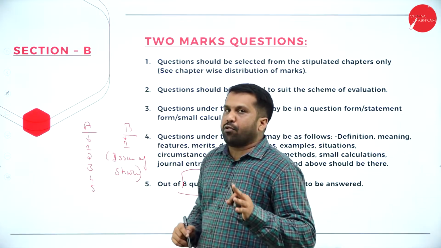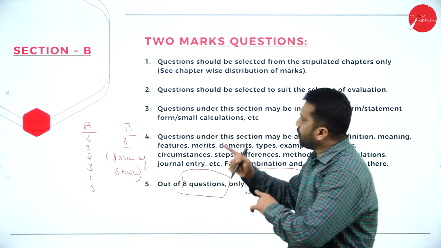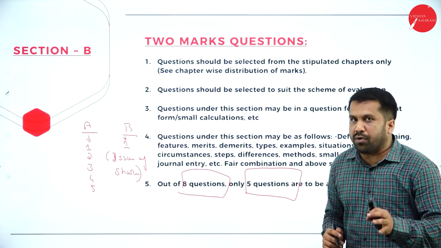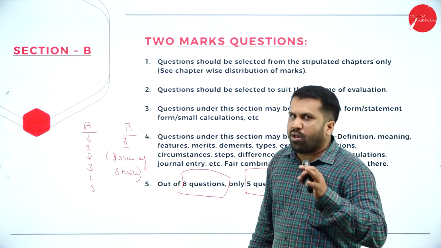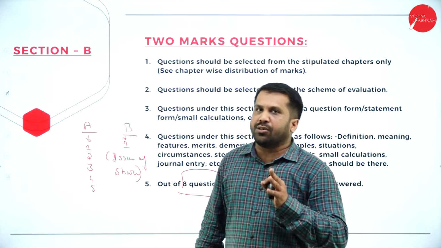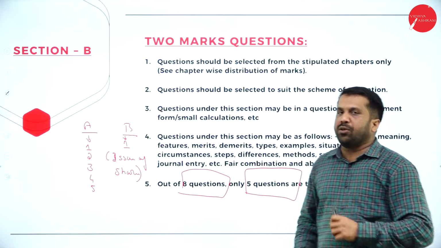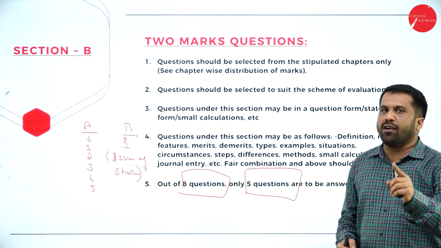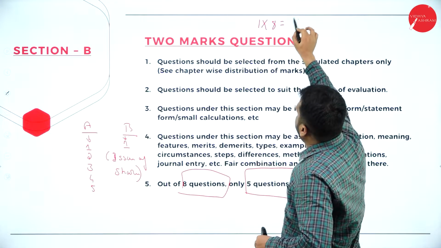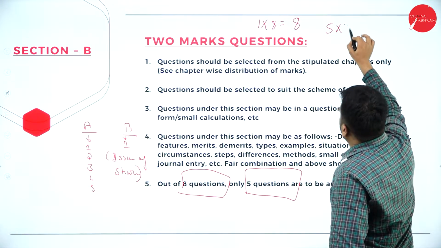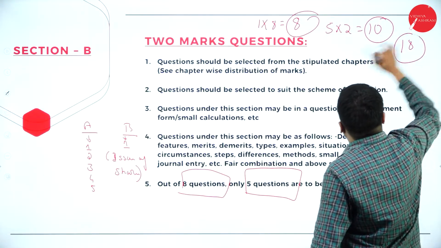Out of 11, if you prepare 6 units for theory, that is more than sufficient for your examination. Hope you are clear. Half of the burden is reduced. Instead of preparing all 11 units, prepare only 6 units. You can attend all the 8 questions for 1 mark and all the 5 questions for 2 marks. So, what is the total marks weightage? 1 multiplied by 8 is 8, and 5 into 2 is 10. Total, it will cover 18 marks.